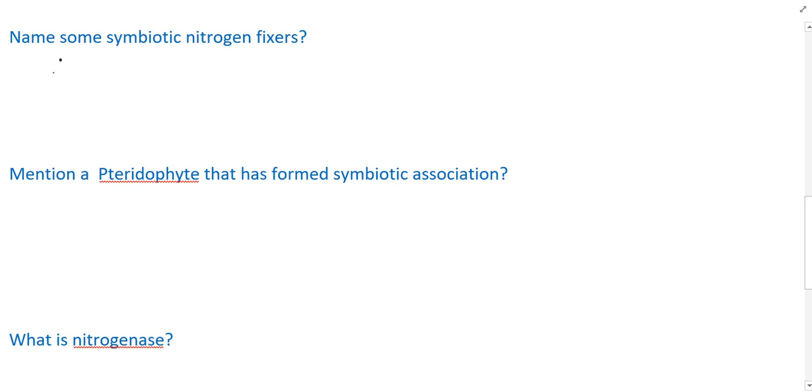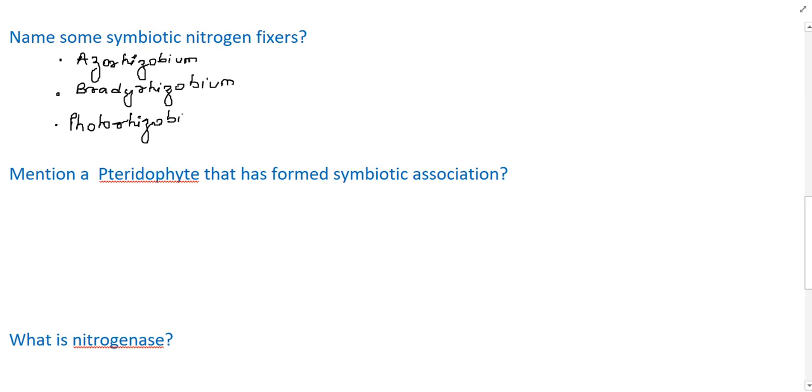Several genera of rhizobia, like Azorhizobium, Bradyrhizobium, Photorhizobium, Sinorhizobium, they are all symbiotic nitrogen fixers and they all are included under rhizobia.